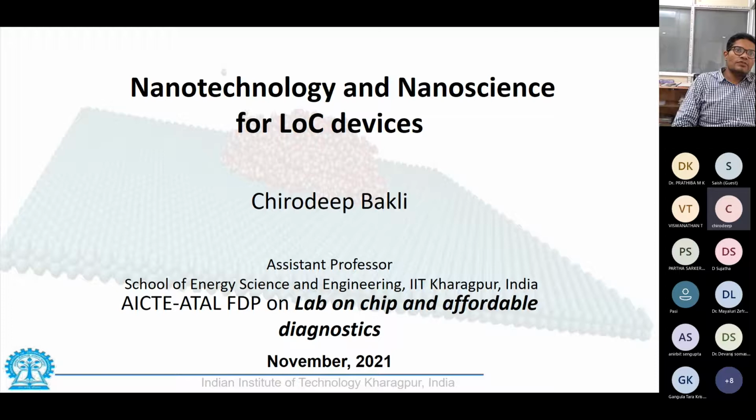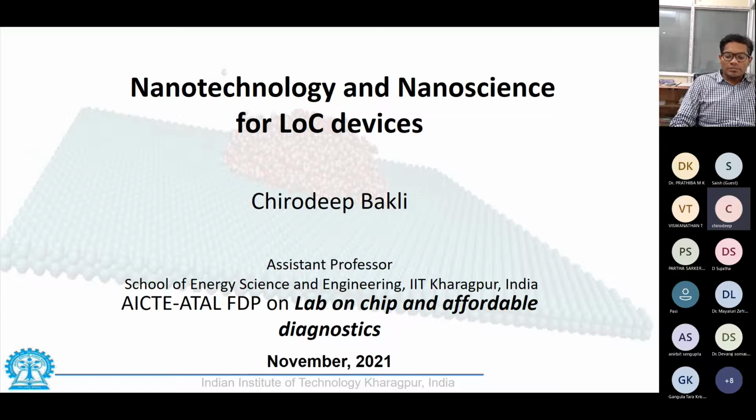However, with the advent of manufacturing technology, it is very much possible to reduce these dimensions further and reach a scale of nanometer level, 10 to the power minus 9 meters to be precise.